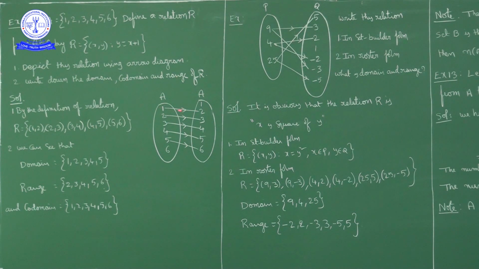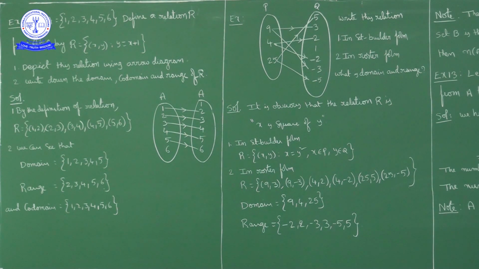So 1 is mapped to 2, 2 is mapped to 3, 3 mapped to 4, 4 mapped to 5, 5 mapped to 6. So the relation contains the ordered pairs (1, 2), (2, 3), (3, 4), (4, 5), (5, 6). Domain of the relation is nothing but all first elements in these ordered pairs. So domain is equal to {1, 2, 3, 4, 5}.